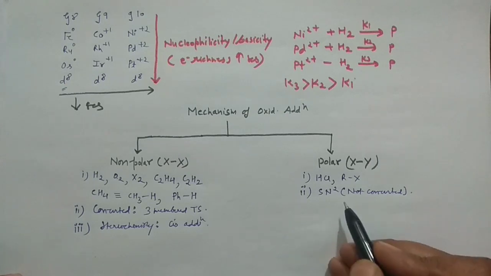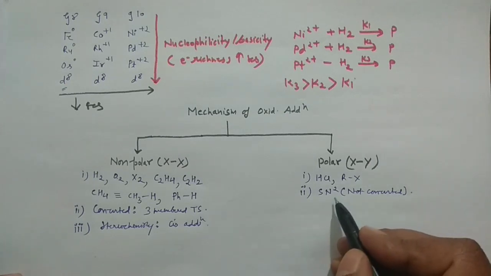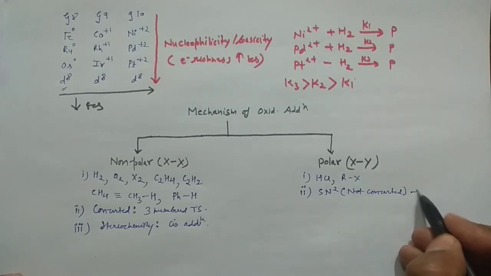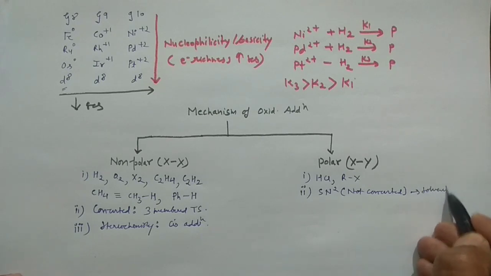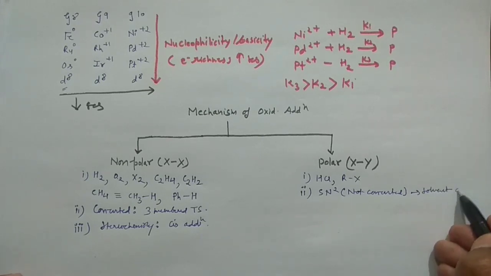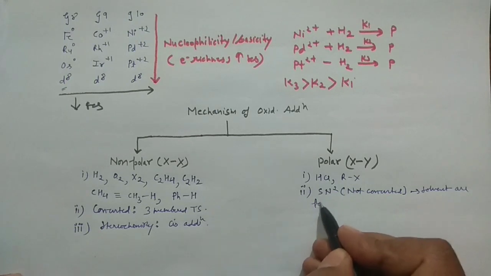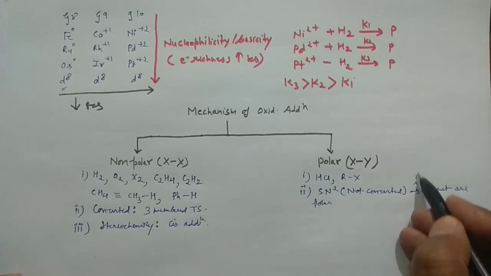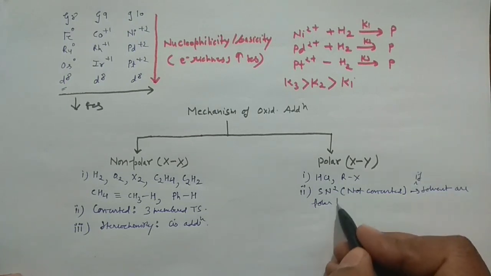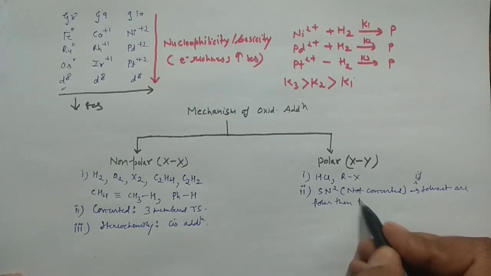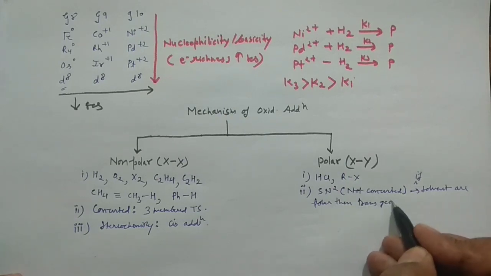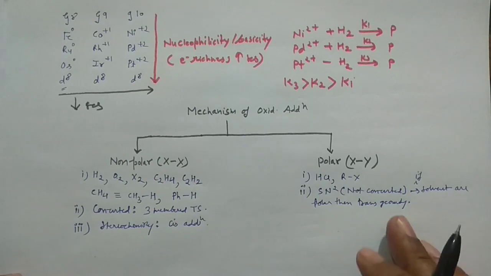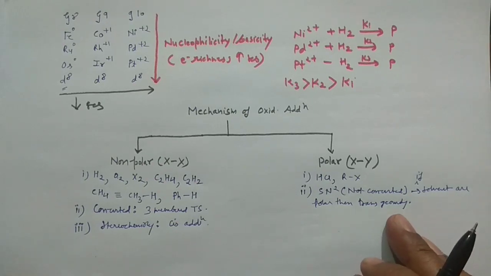And surprisingly, in that case, if the solvents are polar, then trans geometry or the trans product would be obtained. Trans geometry would be there.